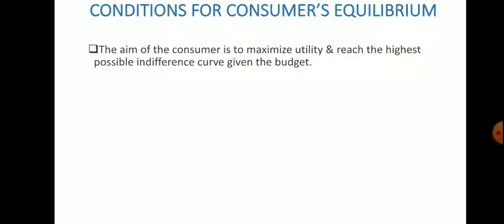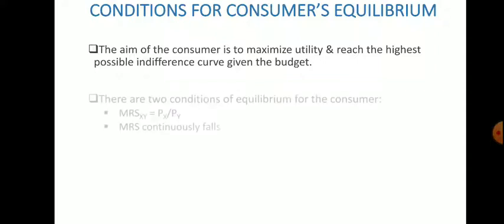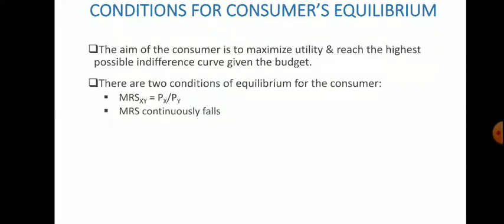But the budget is another necessary thing. We cannot get anything we want; it simply depends on our income or our budget. So there are two conditions of equilibrium for the consumer. The first is that MRS xy must be equal to Px by Py. The second condition is that the marginal rate of substitution continuously falls.